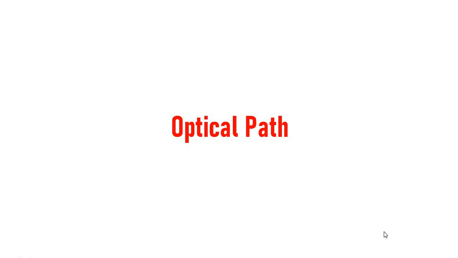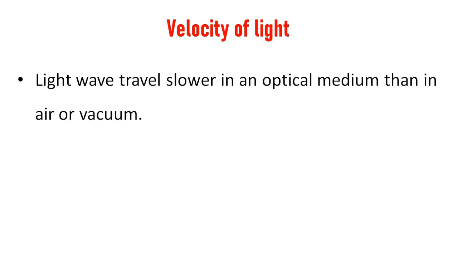Optical path. Before discussing optical path, let us discuss velocity of light. Light wave travels slower in an optical medium than in air or vacuum. Optical medium means glass, water, etc. So, light wave travels in glass or any other medium which has higher refractive index, slower than in air or vacuum. That we know.